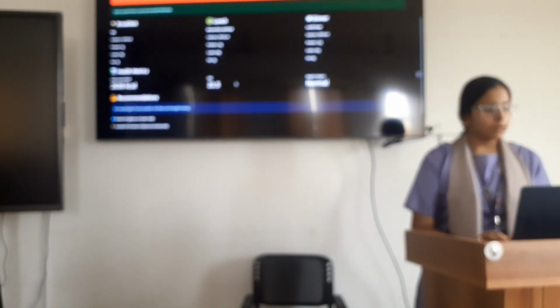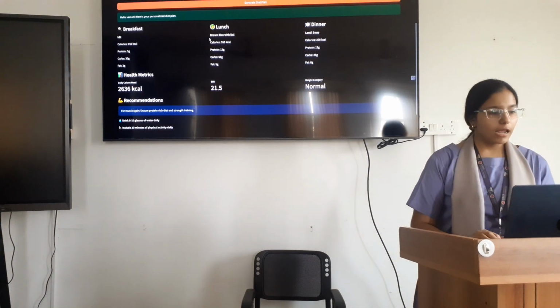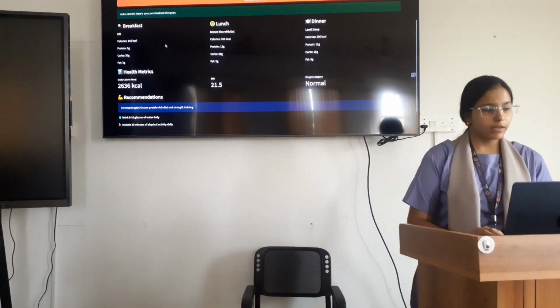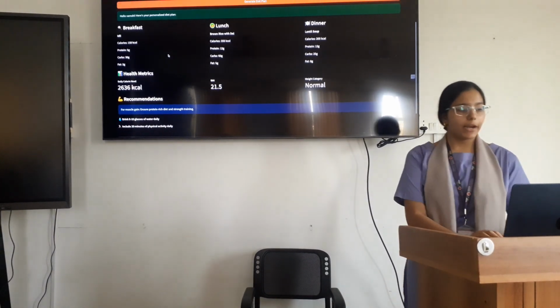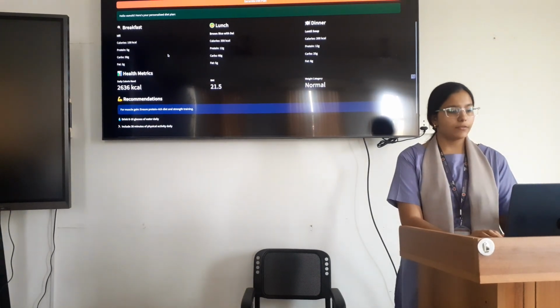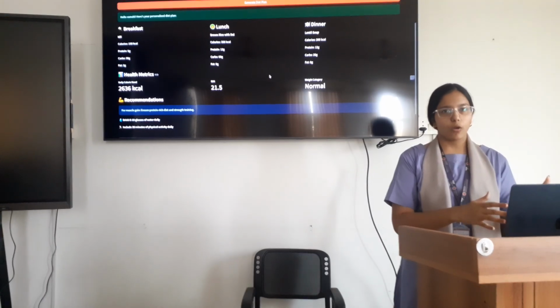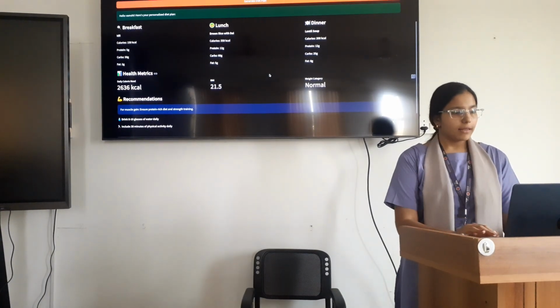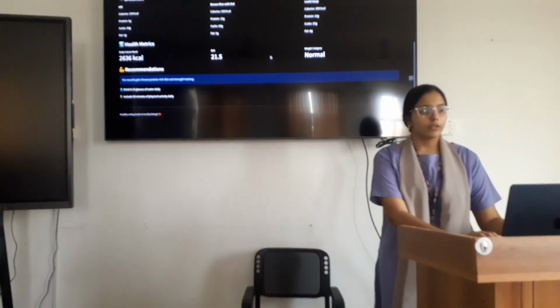When I click on generate diet plan, it will show some animations, and then it will provide the preferred meals that you should have for breakfast, lunch and dinner. It will also provide the calories, protein, carbs and fat. Along with that, it will provide the health metrics: the daily calorie needs, the BMI index, and the weight category, like normal or obese, and later the specific recommendations. So this was my whole project, and thank you.